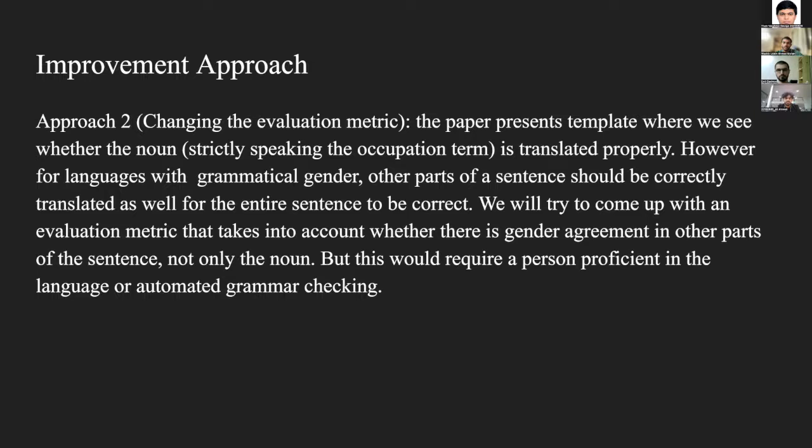Hence we also need an evaluation metric for our entity switching method that takes into account not only the noun of the sentence, but also the sentence level representation itself. However, this would require a person proficient in the language or automated grammar checking to see how our switch entity method actually does in this aspect. We'll next move on to other parts of the improvements.